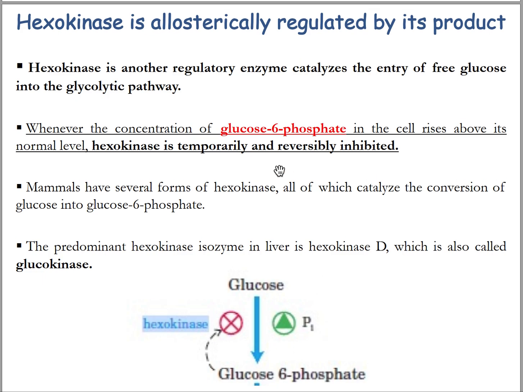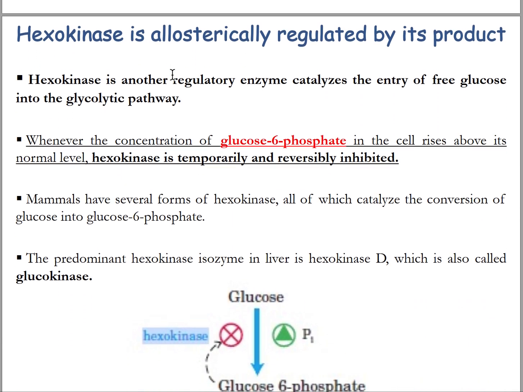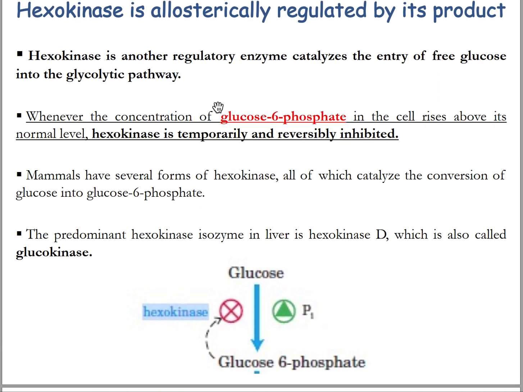When the concentration of glucose 6-phosphate is higher, it means there is a lot of glucose 6-phosphate. So it will stop the hexokinase enzyme, and no glucose will be converted to glucose 6-phosphate. Then glucose will be utilized for other purposes.